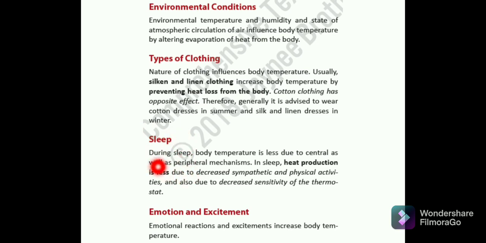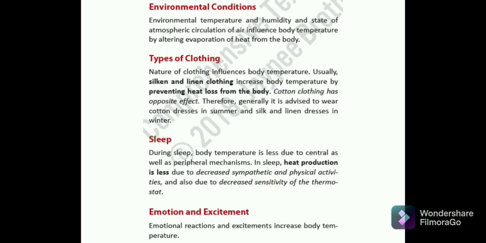Now, in sleep, the body temperature is less due to central as well as peripheral mechanisms. Suppose in sleep, the heat production is less due to decreased sympathetic and physical activities, and due to decreased sensitivity of the thermostat. So during your sleep, your sympathetic activity is decreased and your physical activity is also decreased. So the body temperature is less.